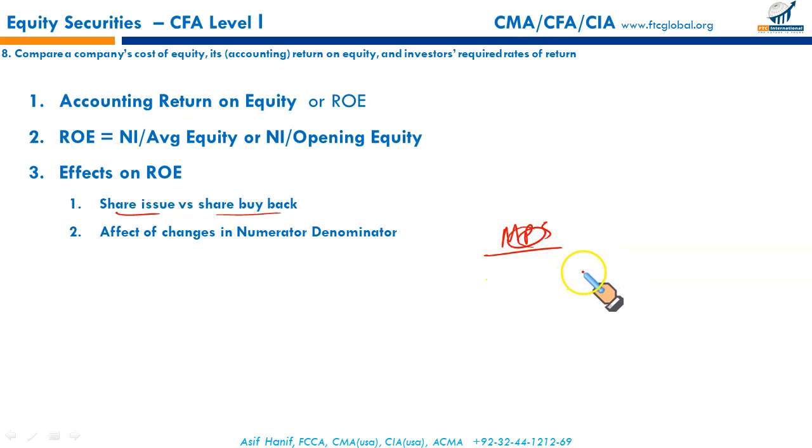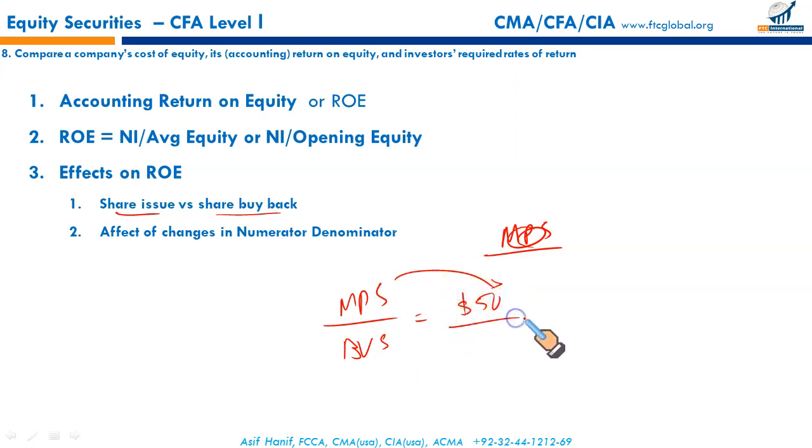book value per share, market to book ratio, price to book ratio sometimes called. It's market price per share upon book value per share. Market price per share is readily available from the market. Let's say currently a share is trading at $50. Book value per share can be calculated by dividing your total equity with the number of shares. Let's say the equity as per our books is $100,000, and how many shares are there?